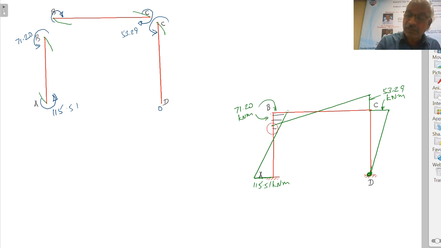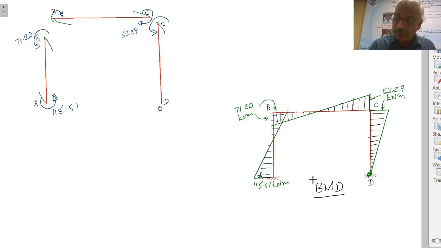So this is the bending moment diagram for the column AB, and for the member BC we have to hatch it perpendicular again. So that area will be common to both. And here it will be like this. This is the bending moment diagram. So that completes this problem.